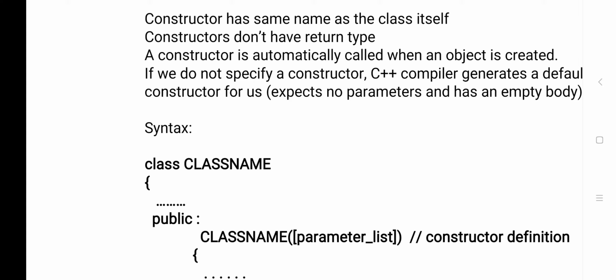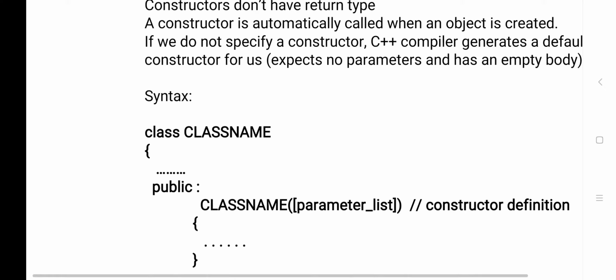Now the conditions. When you are creating a constructor, what are the conditions and what differences are there between a constructor and other member functions? The constructor name and class name should be the same. A constructor does not have any return type. A constructor is executed automatically when an object is created. And by default every program has one constructor: if you are not creating a constructor, then the compiler will automatically create one. This is an introduction to the constructor.